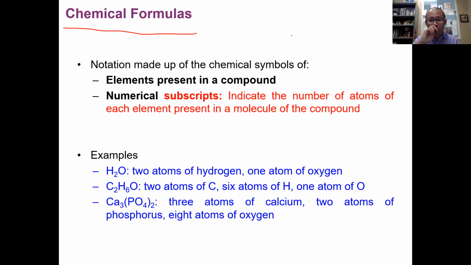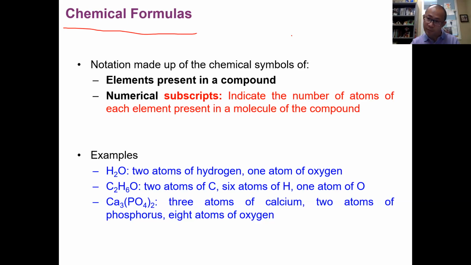In a compound, when we want to represent a formula, we have to show 2 things because they're made by different atoms. One thing is what elements are present. If you have 2 elements, you show the symbols of those 2 elements. If you have 3 elements, you show the symbols of the 3 elements, because elements are shown as symbols. So you have to list the symbols of the elements in a compound.